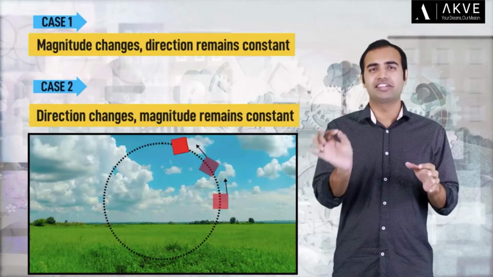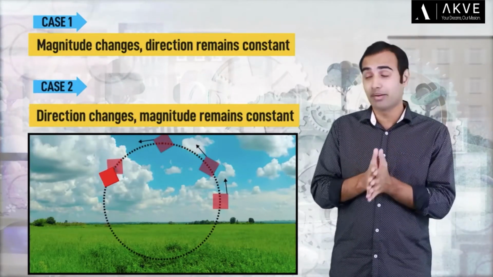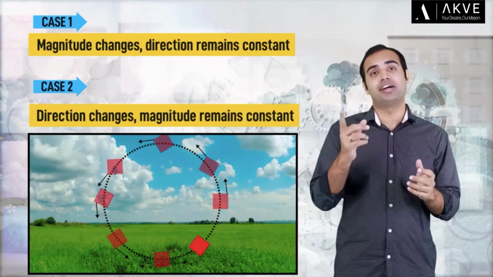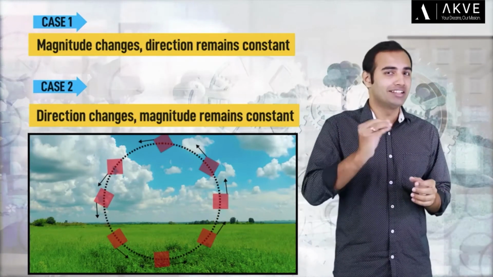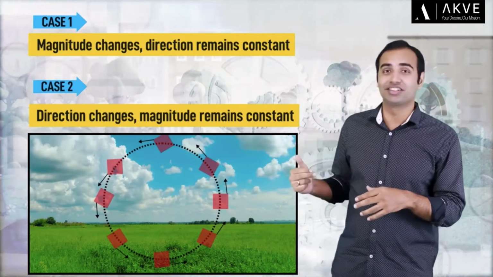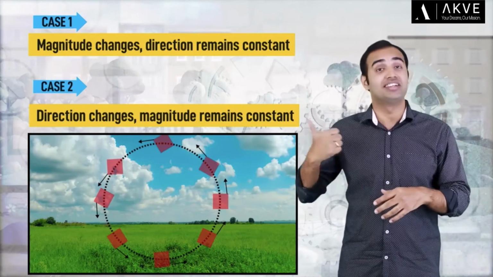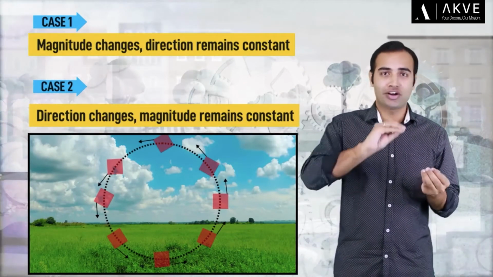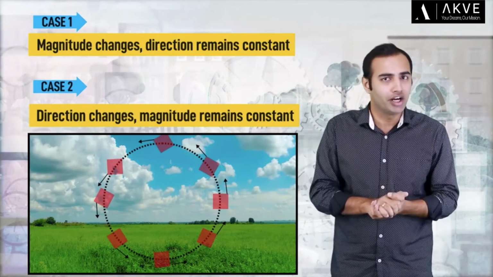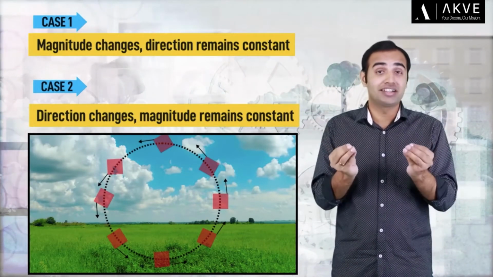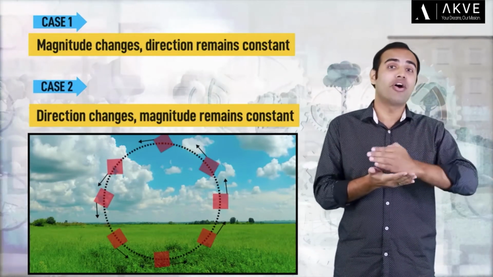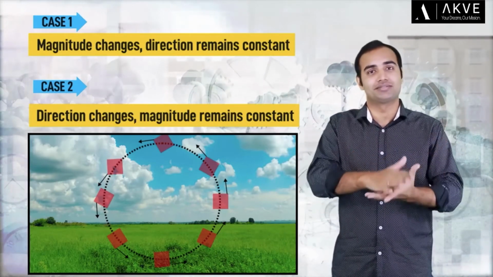On the other hand, what do you think is a good example for case 2 over here? Now, this might be a little difficult for some of you, but a good example for case 2 would be an object moving along a circular path at a constant speed. In that case, the magnitude of velocity would stay the same, but the direction of velocity would change at every instant. We'll talk about motion along a circular path in an upcoming video in this chapter itself. But for now, I want you to understand that an object is considered to be accelerating when either the magnitude or the direction of its velocity changes.